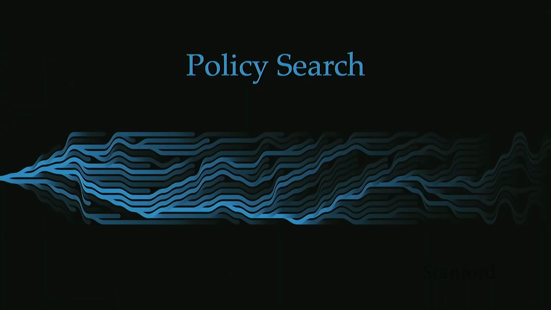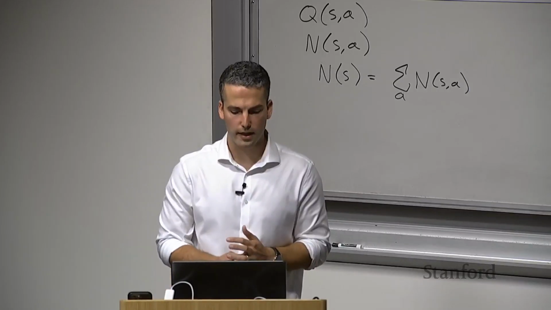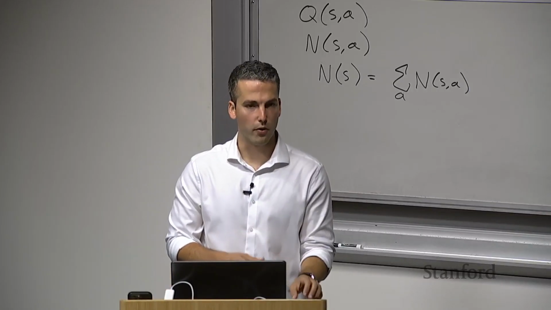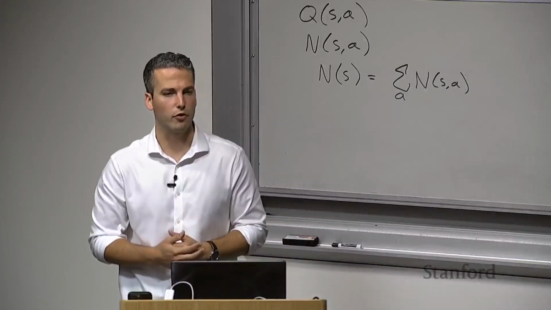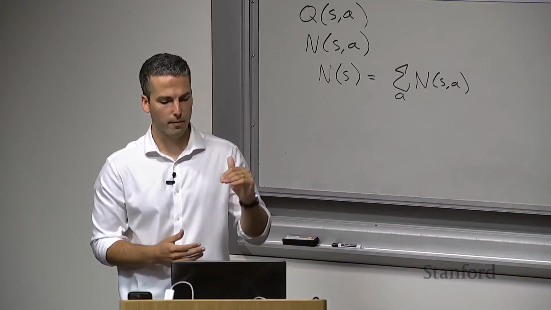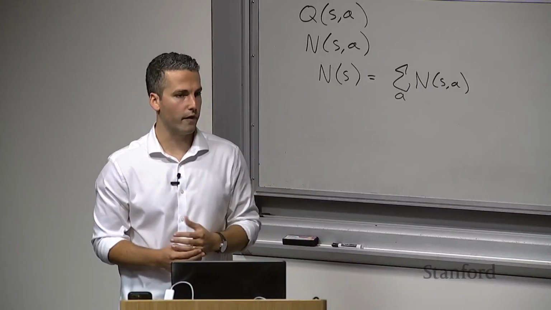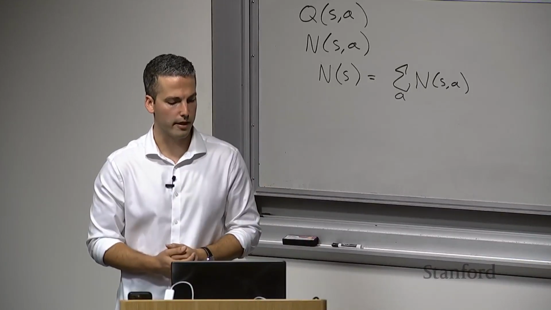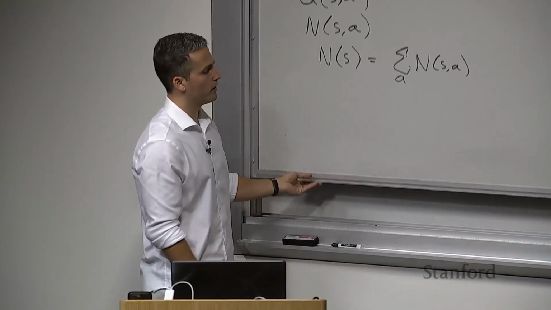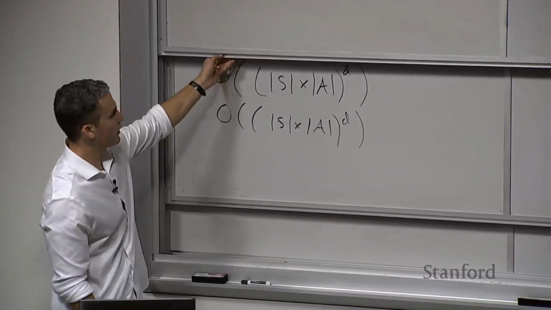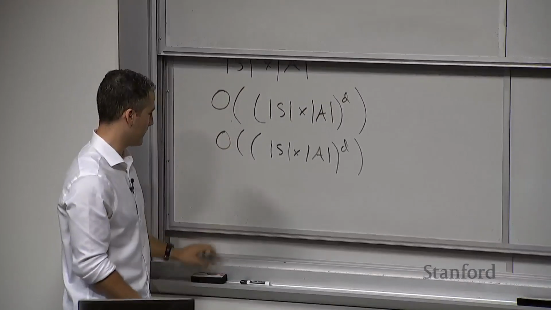All right, so that brings us now to policy search. Policy search is focused on searching the space of policies without directly computing a value function. The reason for this is that the policy space, depending on how we've parameterized our policy, is typically lower dimensional and can be searched more efficiently than searching over purely the state space. And how this is going to work is that we are going to introduce our parameterized policy.